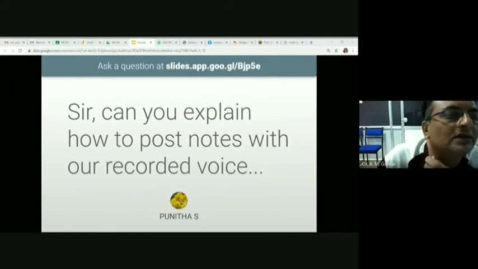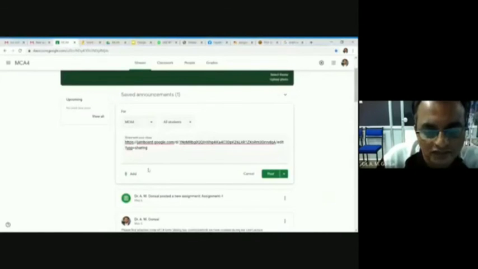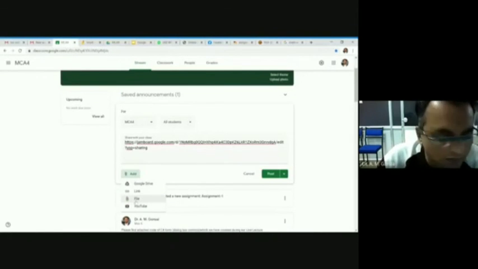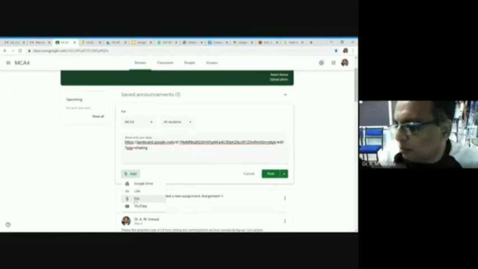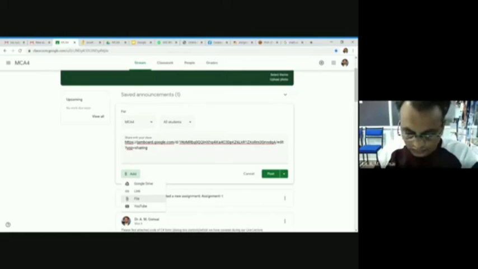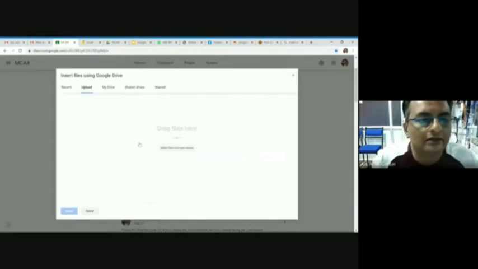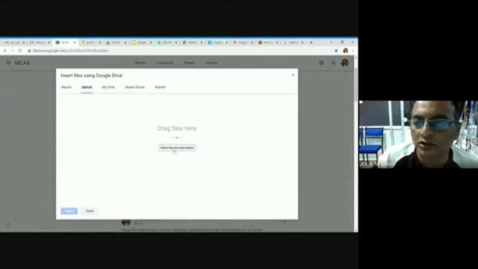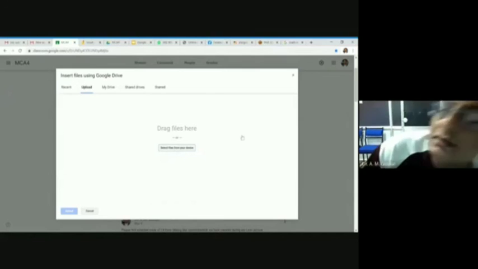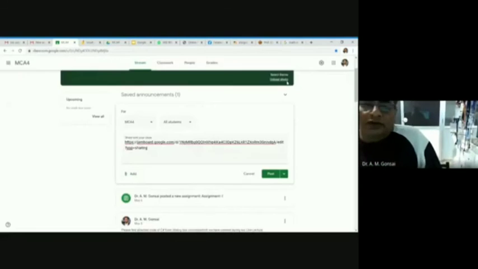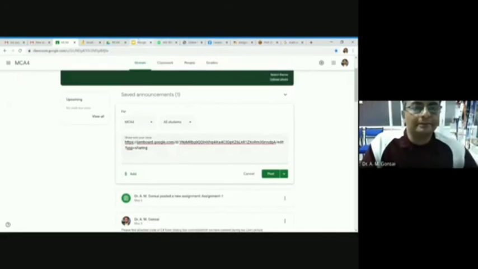No problem. You can put a note here and attach your file. You can record your voice from the mobile recorder. I can show. You open the mobile recorder, put that file in the computer or mobile, and attach that file here from your computer or from your mobile device. That way you can send your voice recorded information. That is possible.